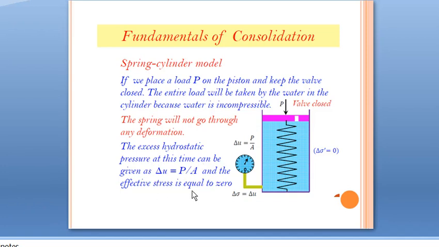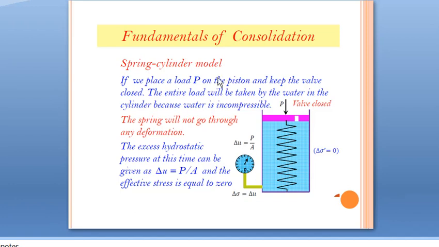So effective stress will be equal to total stress minus pore water pressure. Here total stress is equal to pore water pressure, so effective stress will be equal to 0. The whole pressure is taken by water, so effective stress will be 0 because total stress itself is equal to pore water pressure. That is the second arrangement, the initial condition.